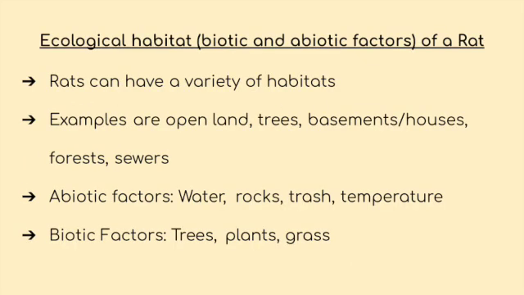Ecological habitats of a rat. Rats can have a variety of habitats. Examples are open lands, trees, basements, houses, forests, and sewers. Abiotic factors can include water, rocks, trash, and temperature. Biotic factors are trees, plants, and grass.